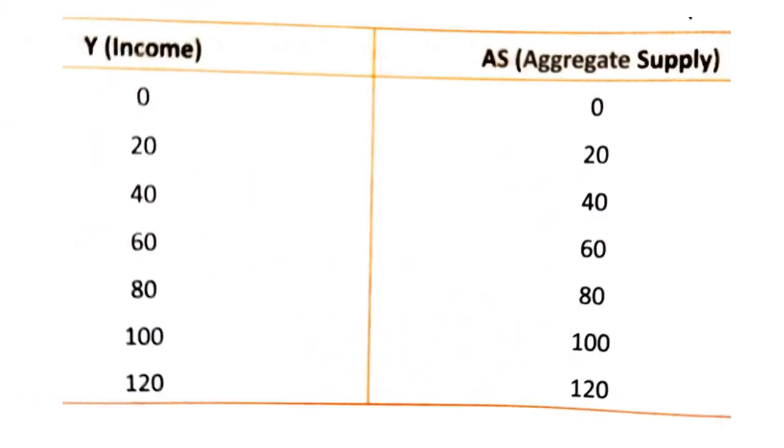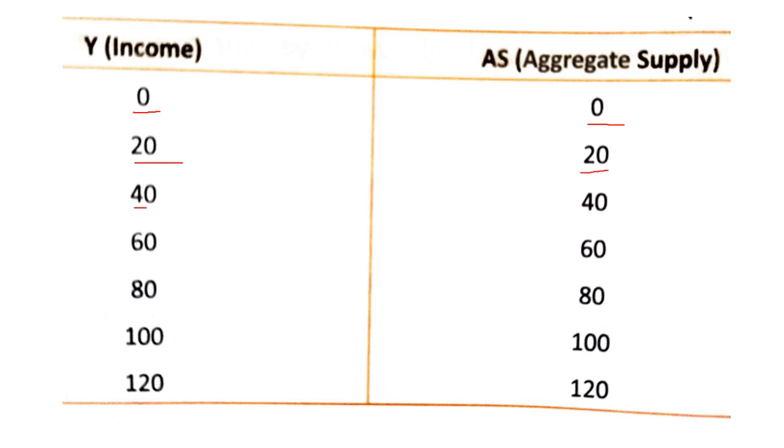Now just have a look at this table showing the relation between income and aggregate supply. When the income is zero, aggregate supply is also zero. It means at the level of zero income, producers are not producing anything. When income increases to 20, producers also increase their supply to 20.